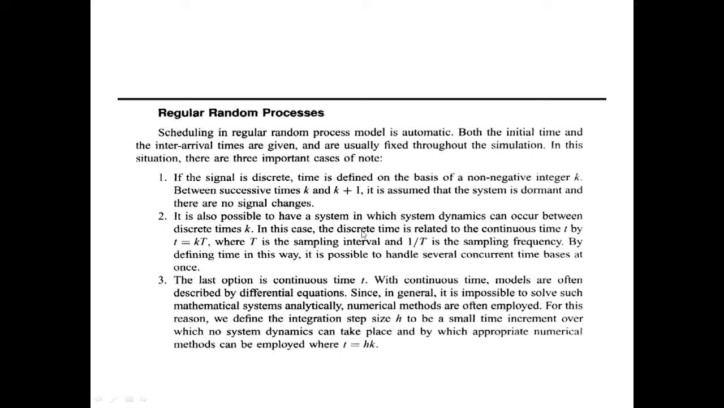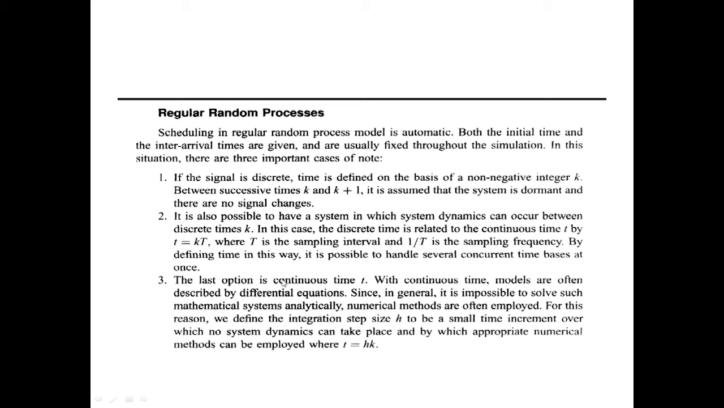Another case is there will be some signal change between tk and k plus 1, and so the sampling frequency will be 1 by t. And so we will have different cases. So this is the second case, the signal will change during this k and k plus 1. Okay, and we were talking about these two cases of the discrete signal.